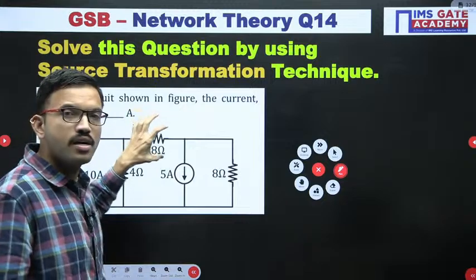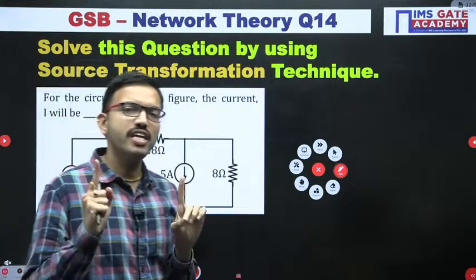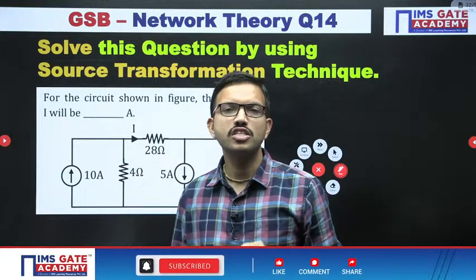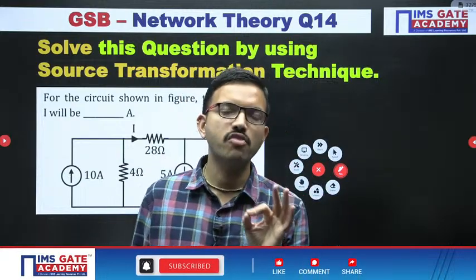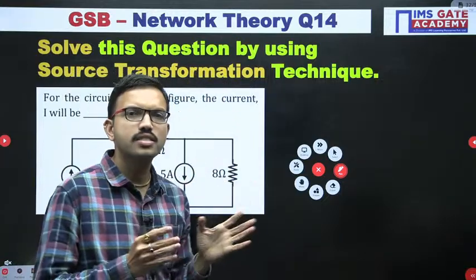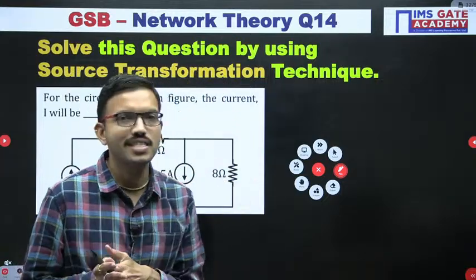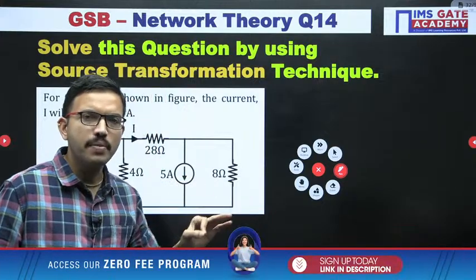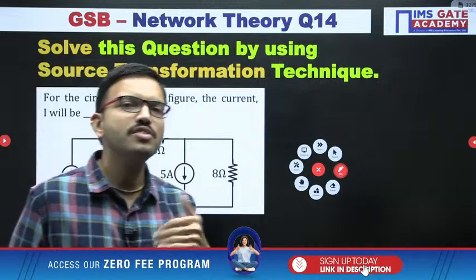Without disturbing that, wherever there is a possibility to apply source transformation, you can apply it, provided you can do the simplification easily. What I mean to say is, even though source transformation is applicable in some cases, unnecessarily there is no need to apply it.